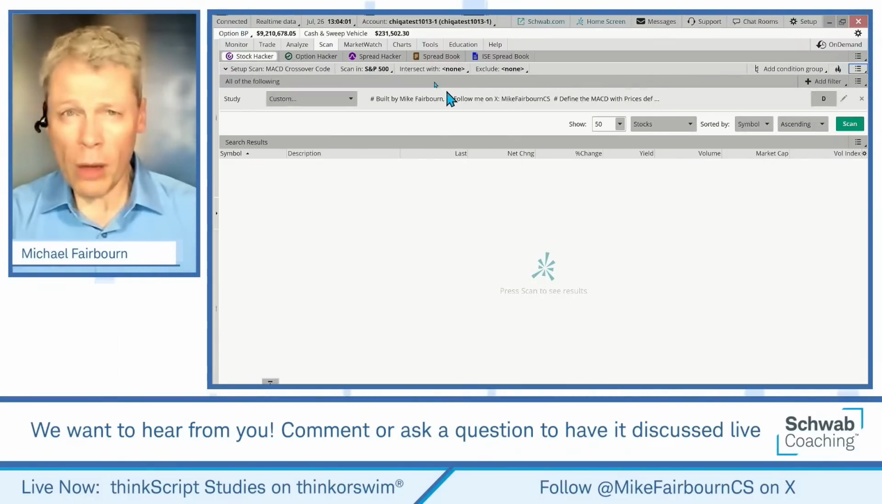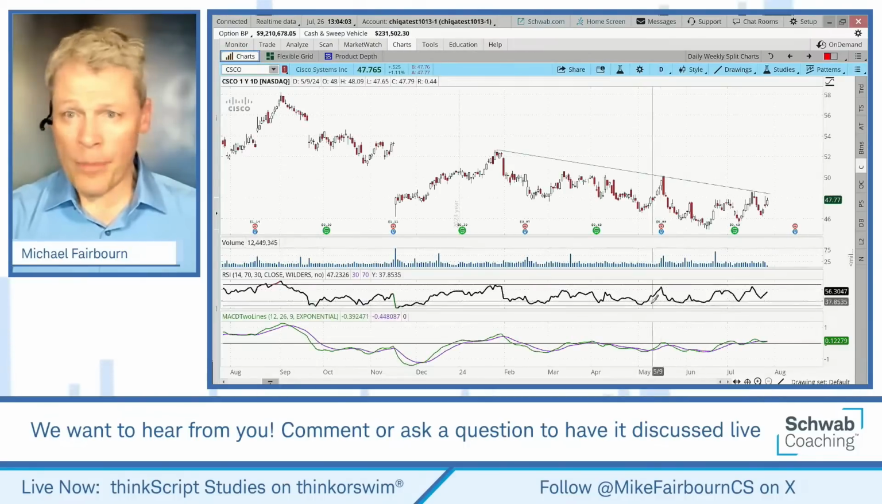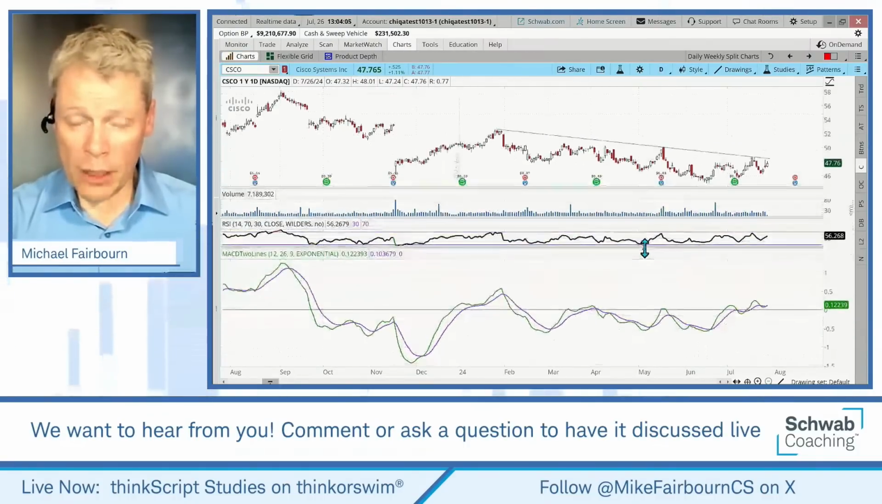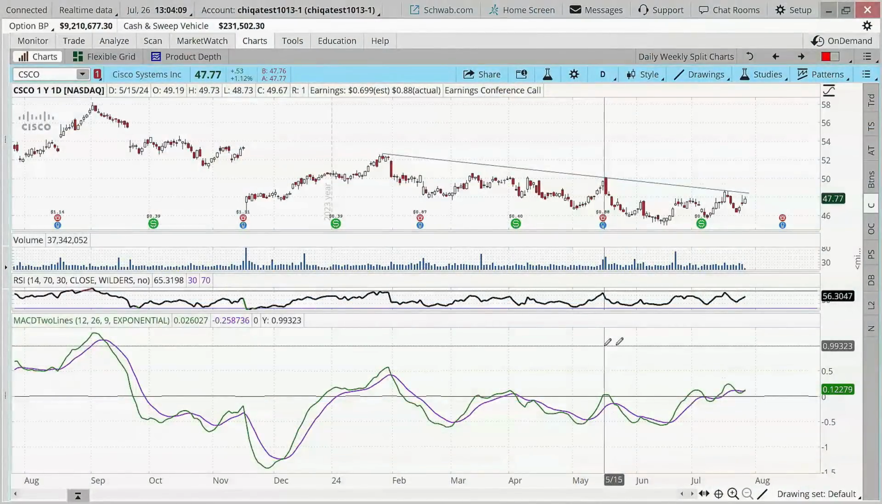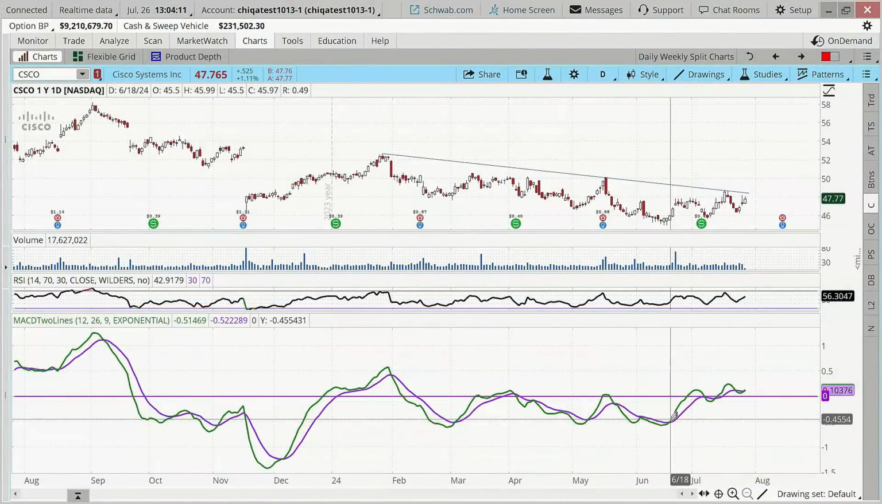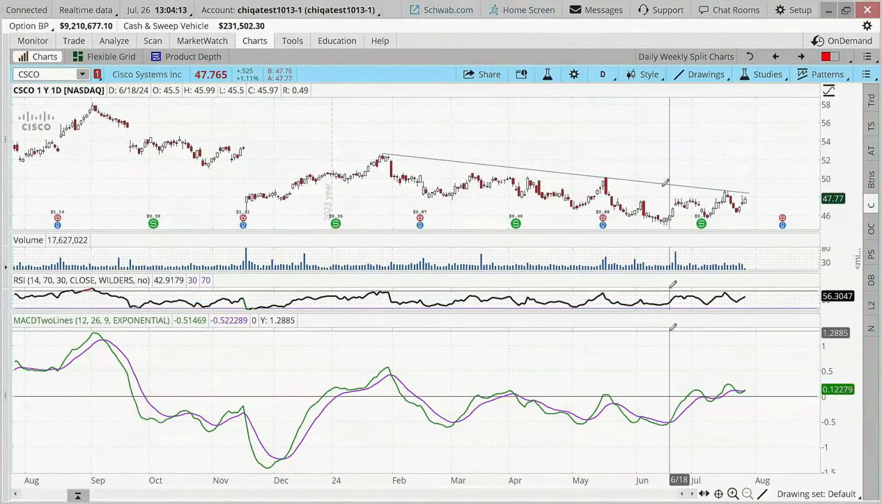And as you recall, the crossover code, what it did, and I'll really zoom in on this to show it to you. Here is, for example, I've just chosen Cisco as an example here. But this is based on the price action of the underlying stock.